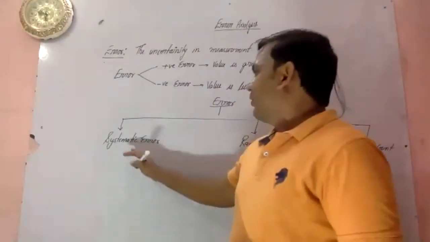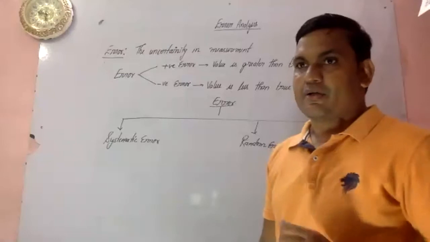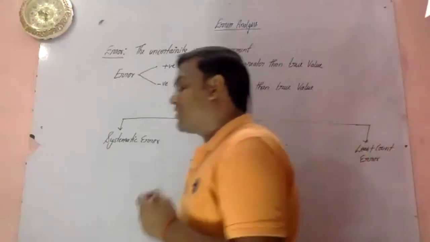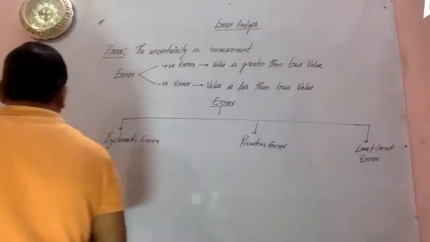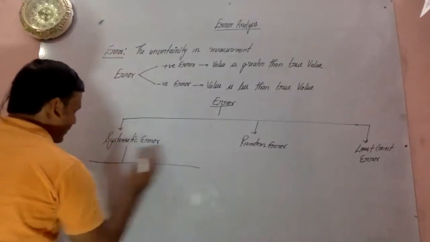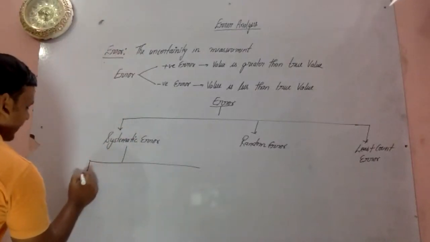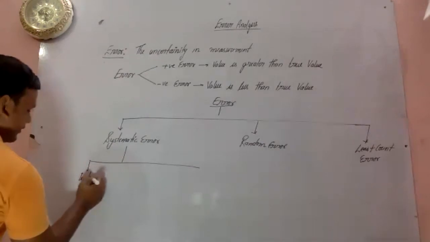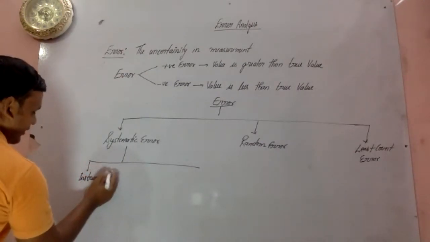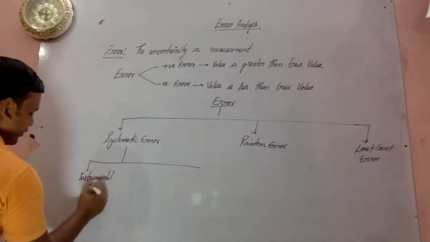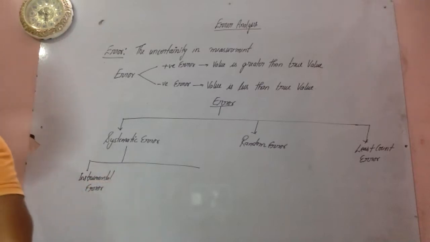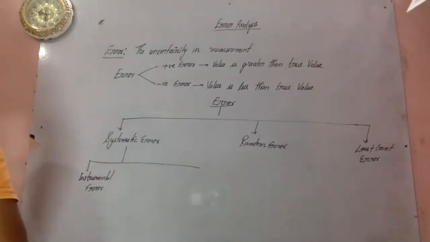Okay, coming to the systematic error. So what are the different sources of the systematic error? Let me tell you that this may be due to the instrumental error. Instrumental error means if your instrument has certain errors, then that will come under instrumental error.